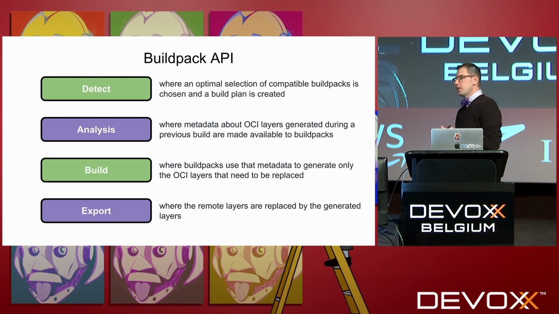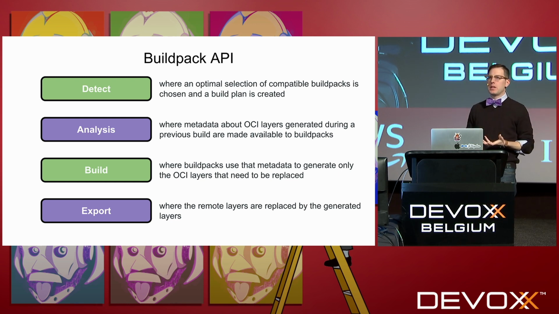The next phase is analysis. This is where the execution environment looks at the metadata from the detect phase to determine if it can reuse some of the cache. If it has access to a previous build, it'll reuse layers from that image.